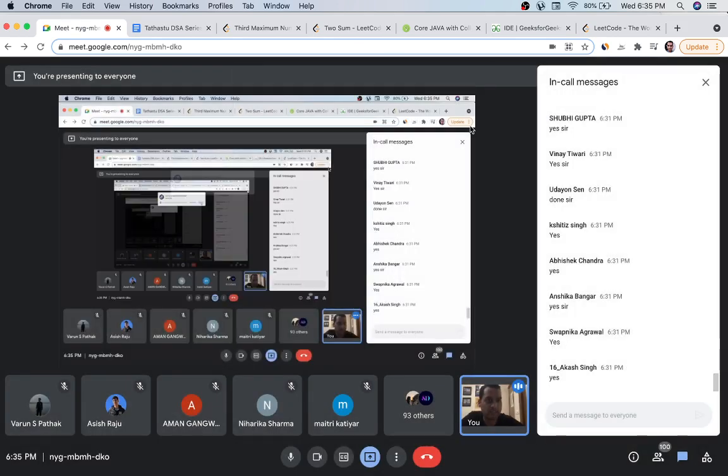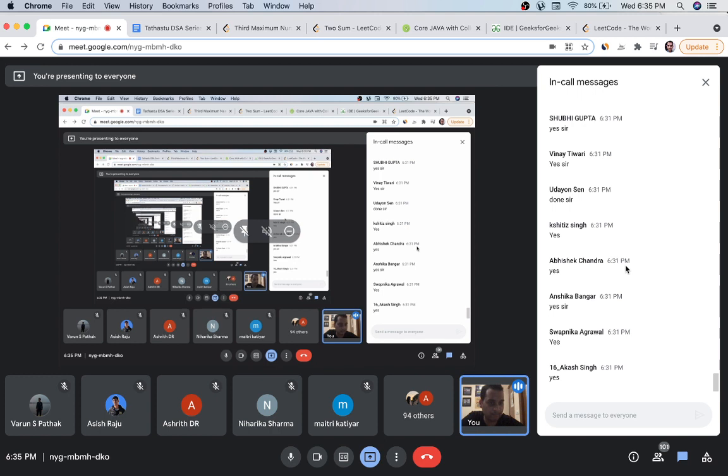Okay, so is that clear to everyone? Contiguous memory, what do we mean by contiguous memory? If you have any doubt, you can ask me and I will explain even more about it.